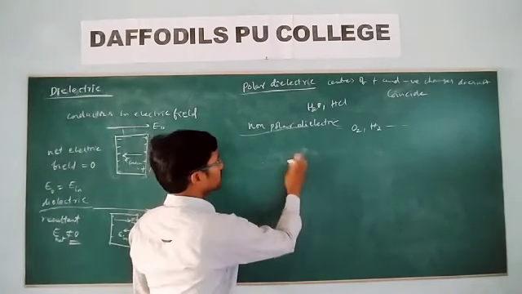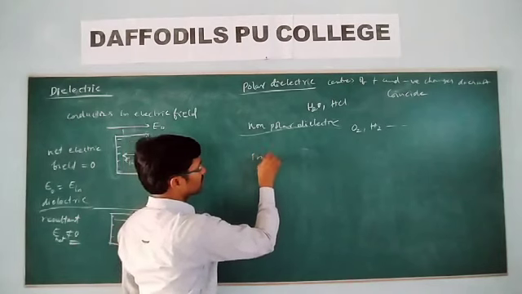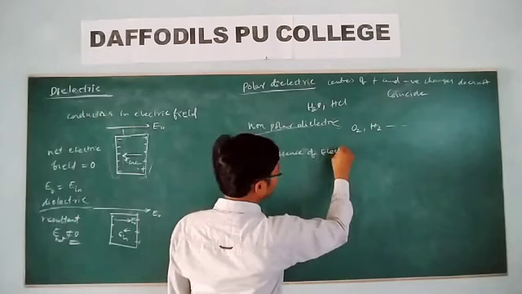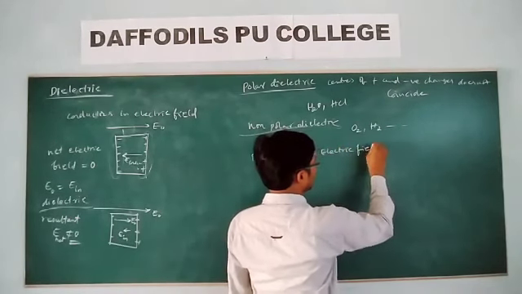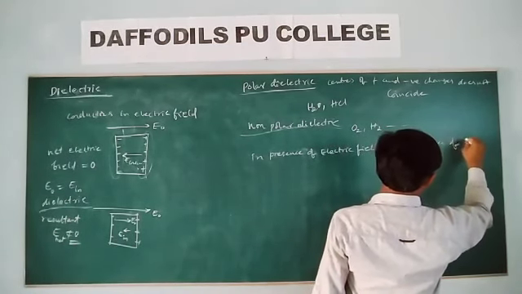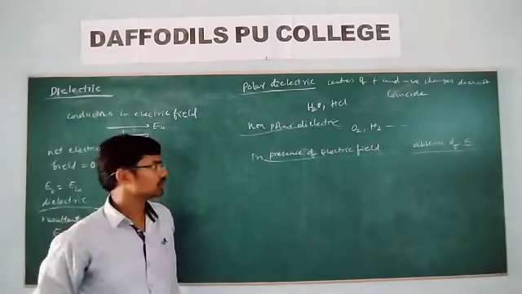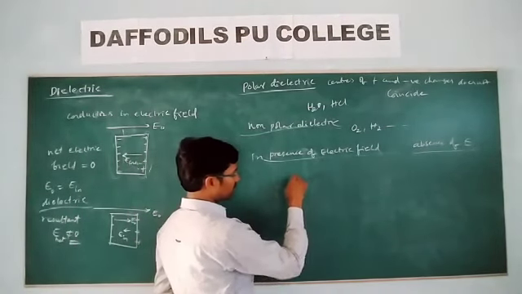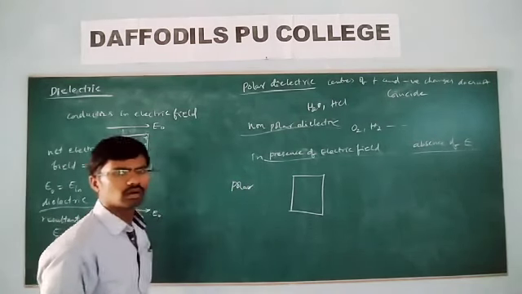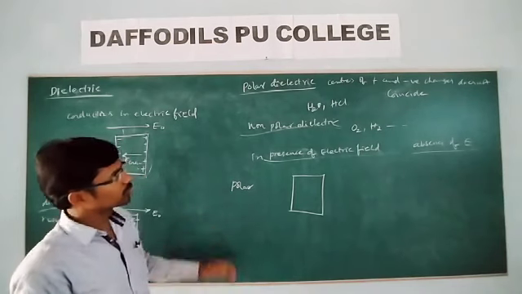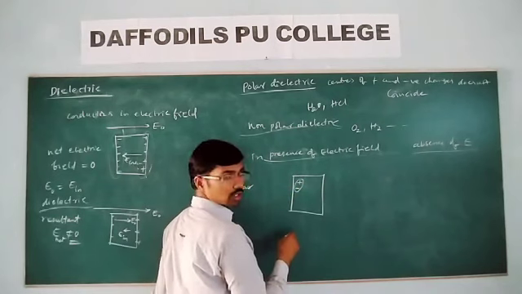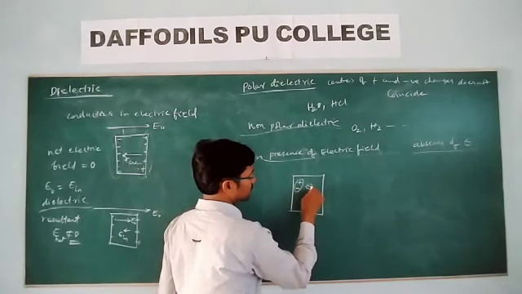Okay. Now remember, in the presence of an electric field, what will happen? In the absence of the electric field, for polar molecules, they have some net dipole moment.